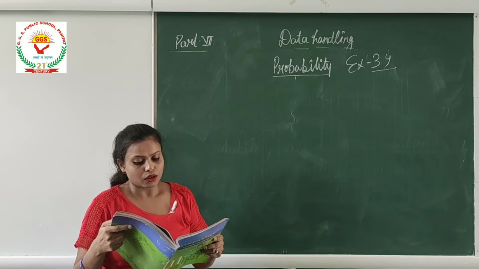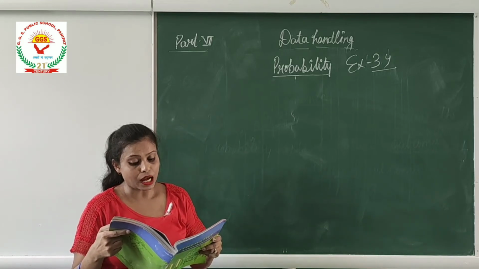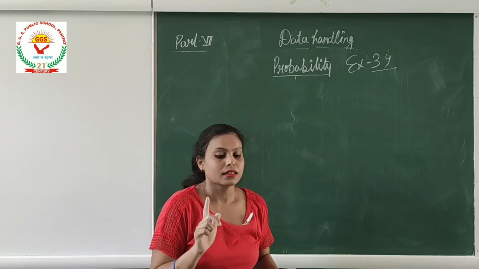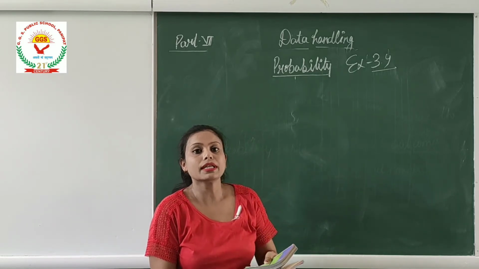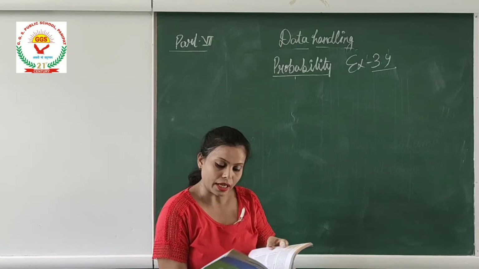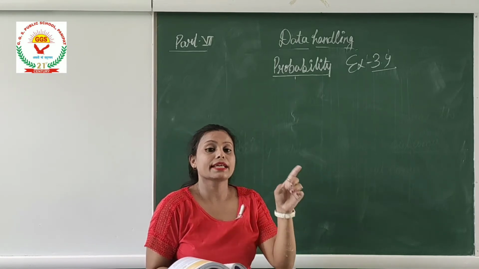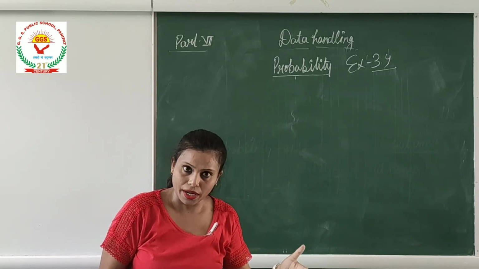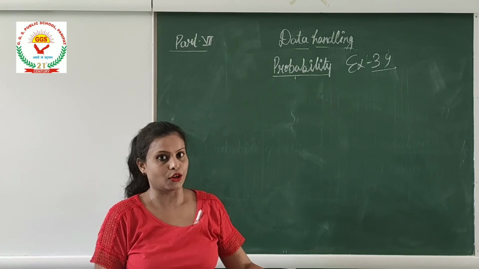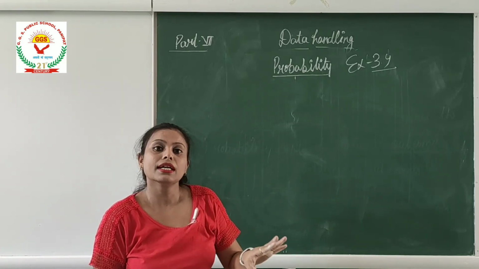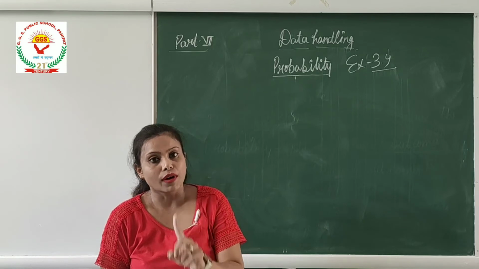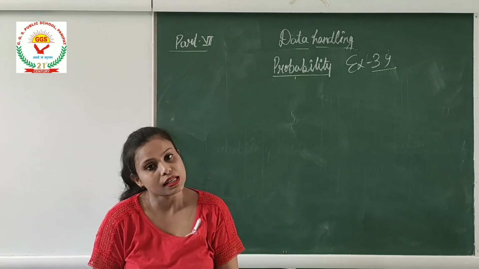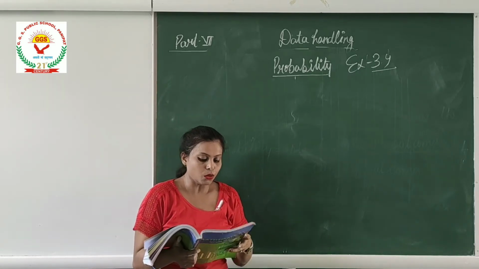Next is, a tossed coin lands heads up. If we toss a coin, what is the probability of coming heads up? Okay, so we can say it can happen but not certain. It is not fixed that if you toss a coin, heads will come on the top. It can be tail also, but one of the faces will definitely come, right? So this can happen but not certain. Rest of the part you will do on your own.